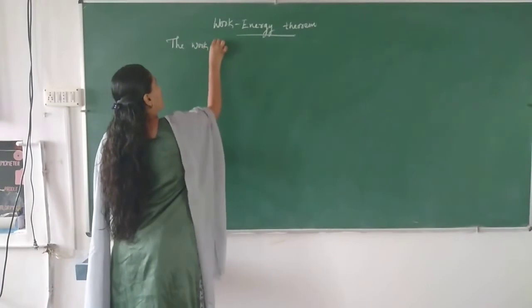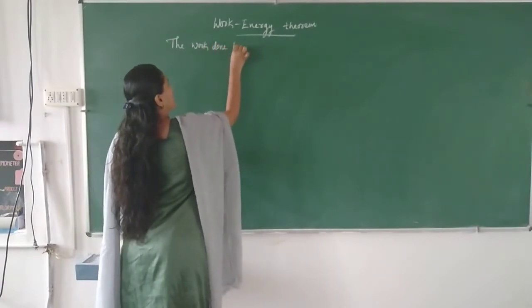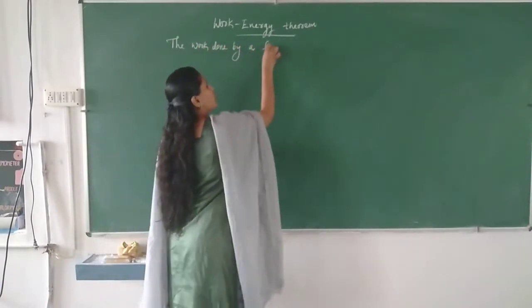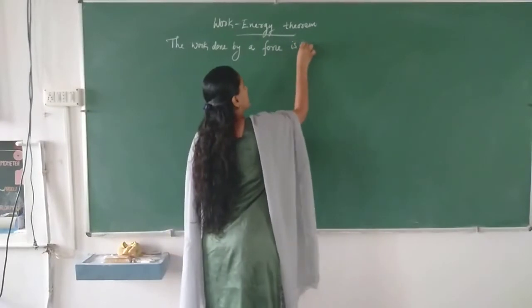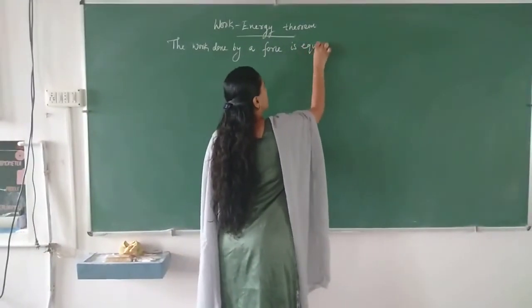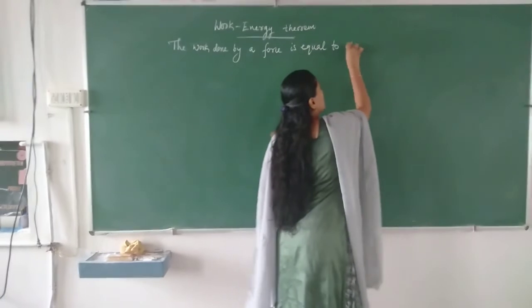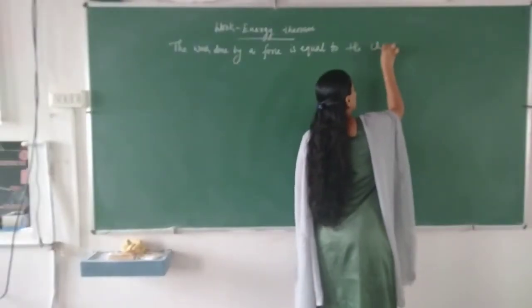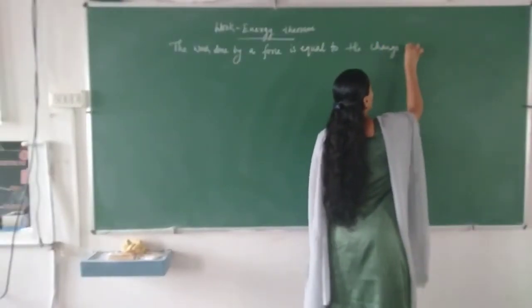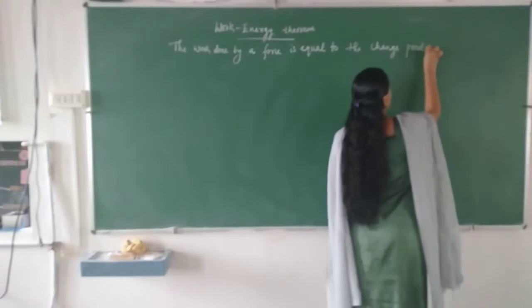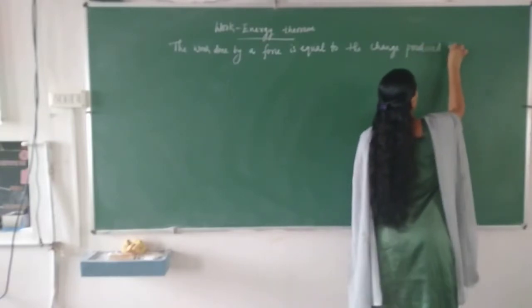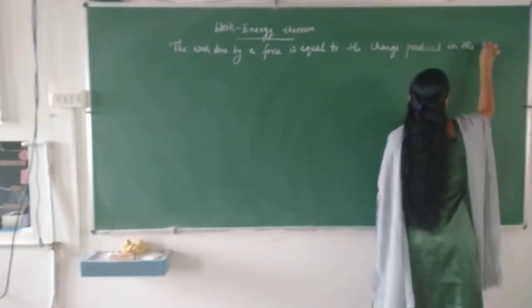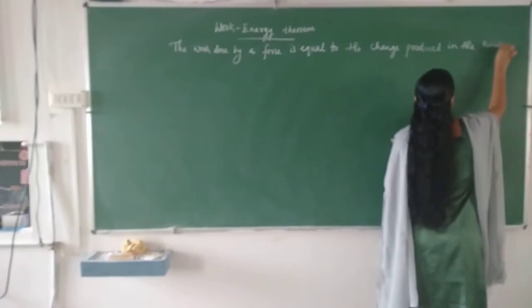The work done by a force is equal to the change produced in the kinetic energy.